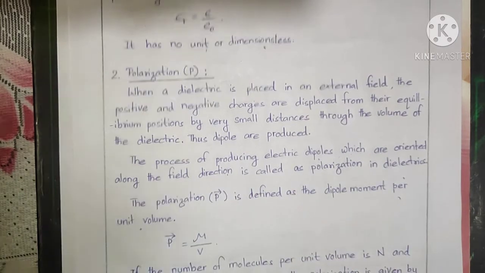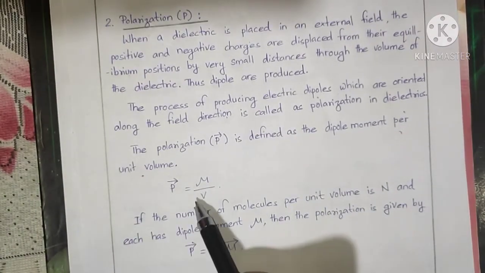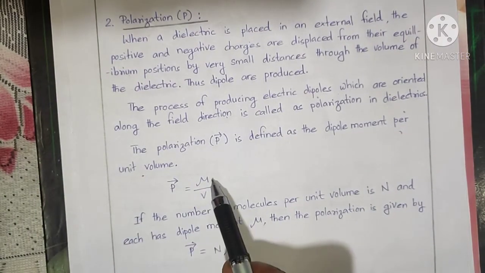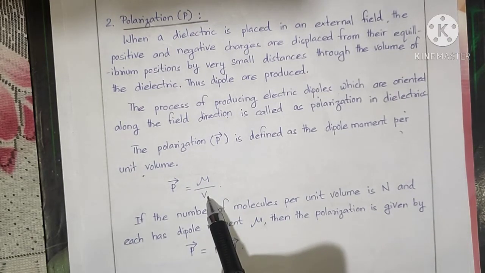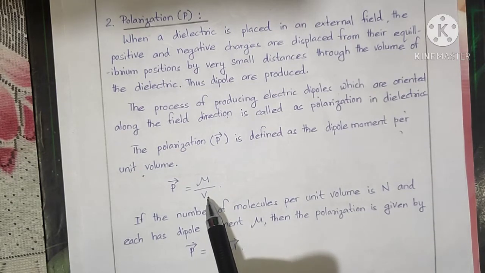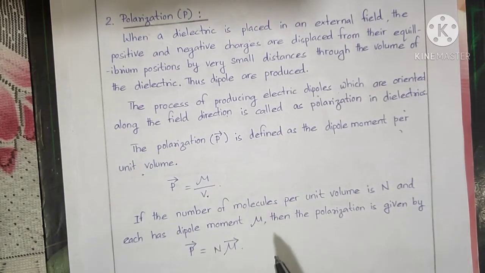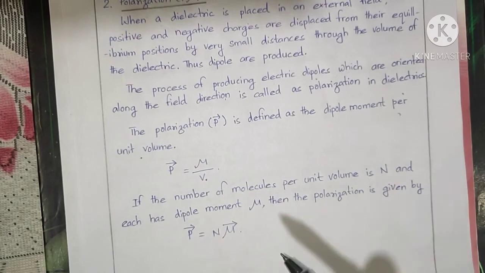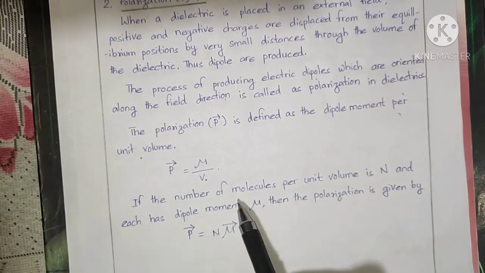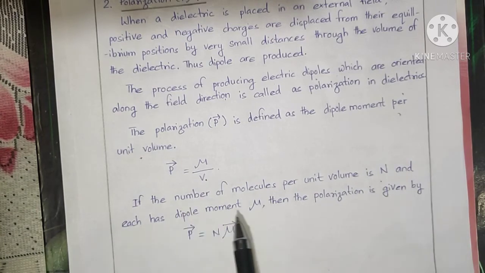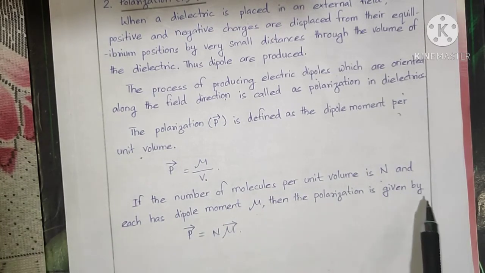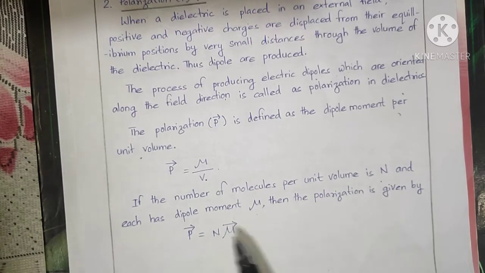In vector terms it is denoted by P vector equals mu by V, where mu is the dipole moment and V is the volume. If the number of molecules per unit volume is n and each has dipole moment mu, then polarization can also be expressed as P vector equals n mu vector.